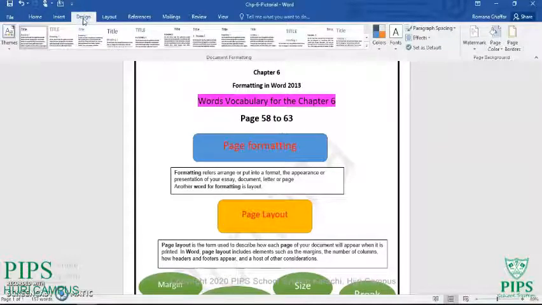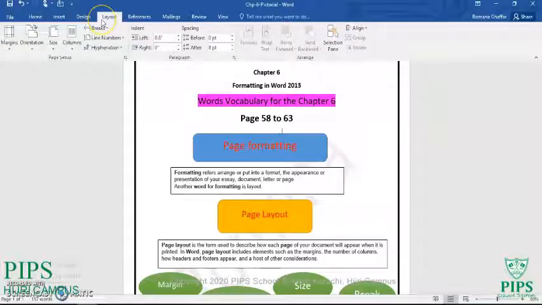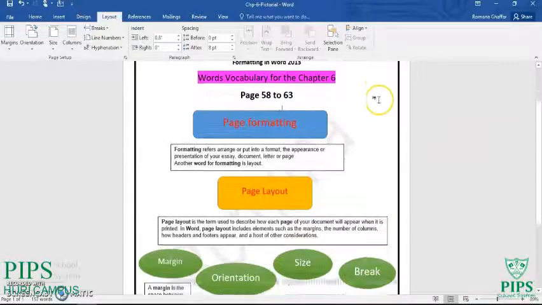If you want to design your page, there is the Layout tab. Layout refers to the page layout. It means how you want to start your page, what your page size should be, what your page orientation would be, and whether it should be one column or two columns, page break. These are all the options.